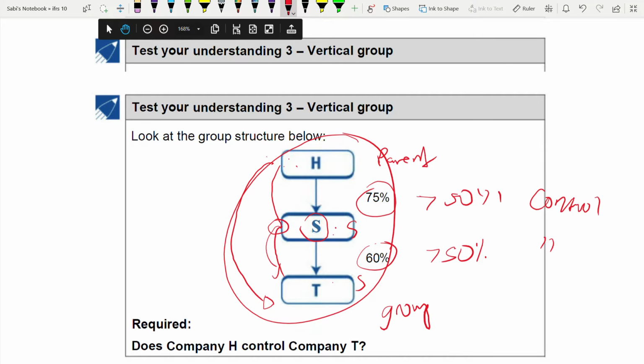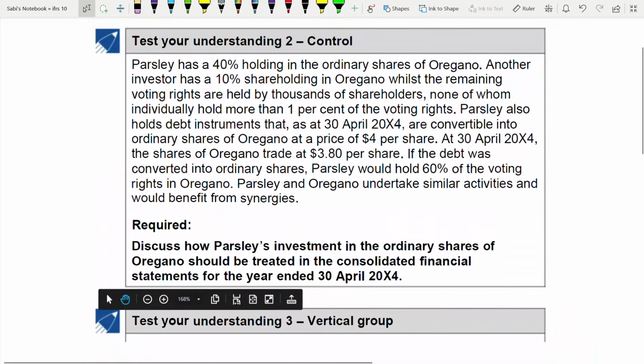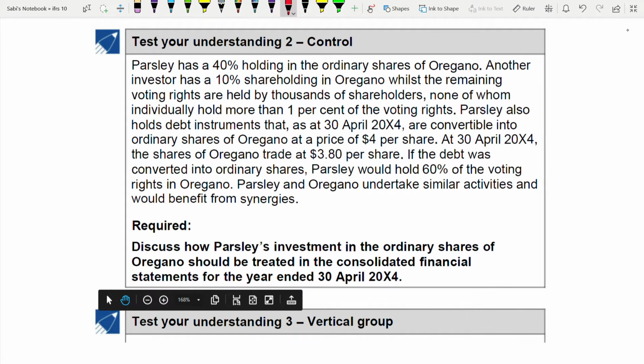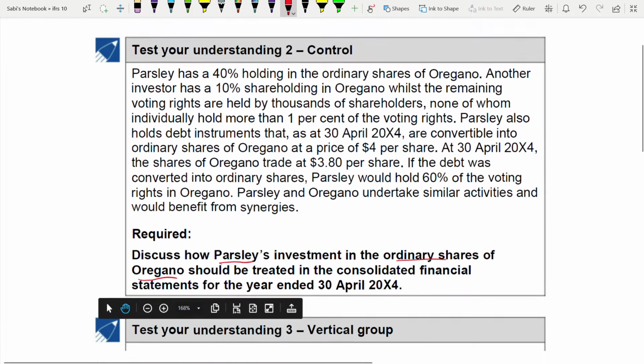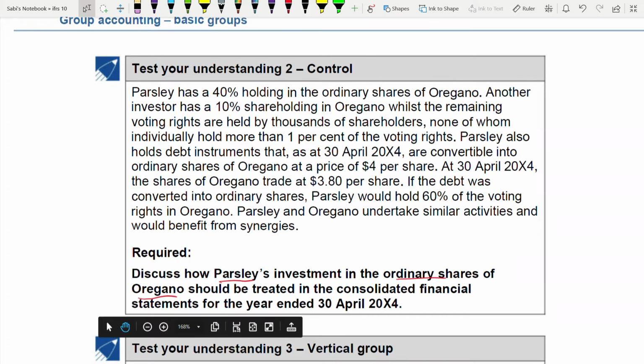Now, going back to test your understanding 2. Here you need to discuss how Parsley's investment in the ordinary shares of Oregano should be treated in the consolidated financial statement for the year ended 30th April 2004. Okay, this is about shares. You need to read this information very carefully.